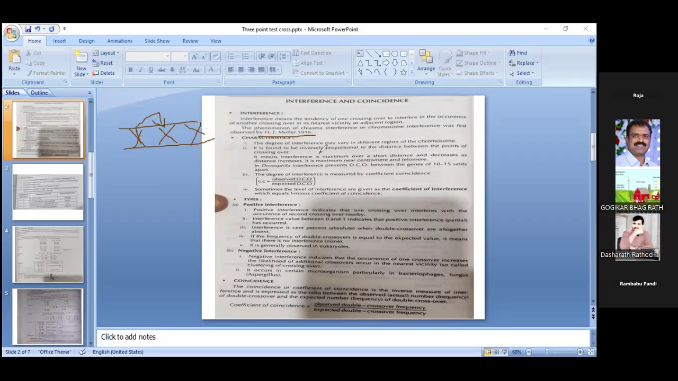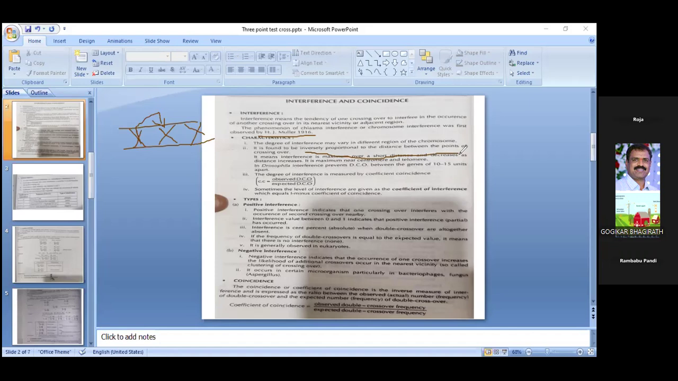So it is found to be inversely proportional to the distance between the points of crossing over. It means interference is maximum over a short distance and decreases as the distance increases. When the distance between the two genes increases, automatically the interference decreases. Generally, the interference is maximum near the centromere and telomere region.